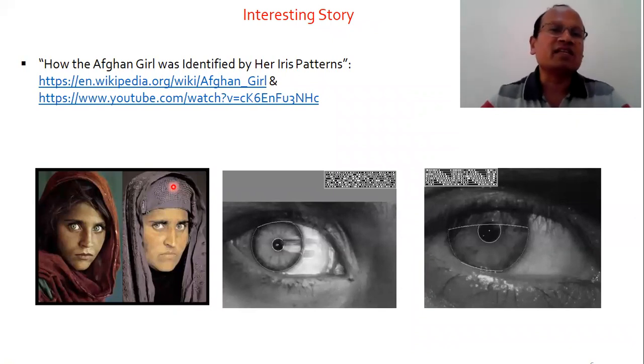If you go to Wikipedia, there is a popular story. There was a girl who was identified by her iris pattern after long years, more than 20 or 25 years.